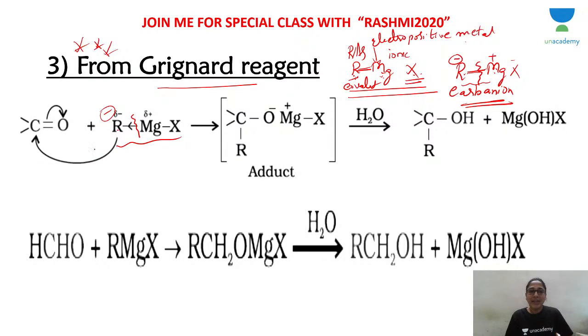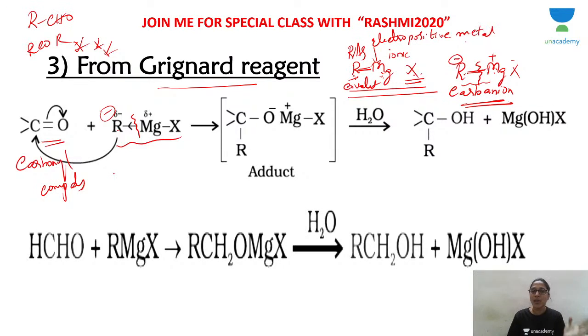Grignard reagent reacts with carbonyl compounds. What kind of carbonyl compound? We are going to talk about aldehydes and ketones, that's all. When Grignard reagent reacts with a carbonyl compound, the carbonyl compound is an aldehyde or ketone. Let's talk about aldehyde. The first aldehyde is HCHO, where both groups are H. That is methanal, formaldehyde.